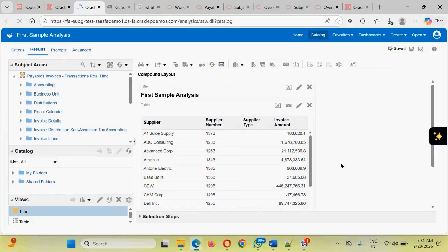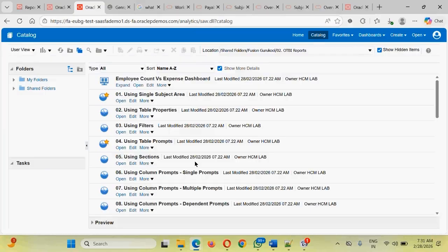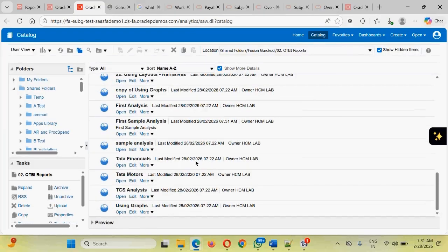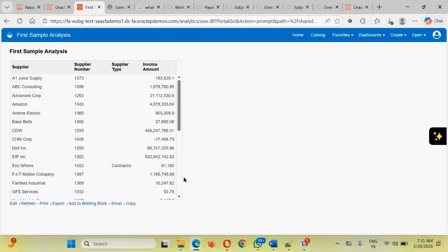Clicking on this catalog. Guys, a business user is not going to click on the edit button. What they are going to do is click on open. Once they click on open, they should be able to see the results of the analysis in this manner. This is the way they should be able to see the results.